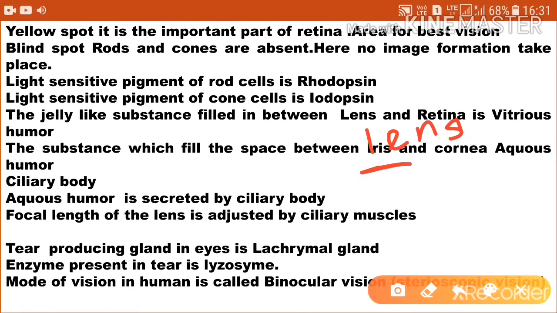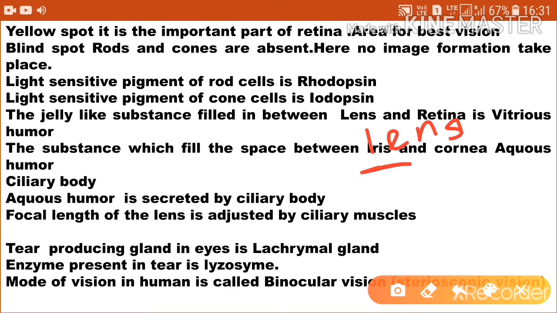Aqueous humor is secreted by the ciliary body, and the focal length of the lens is adjusted by the ciliary muscles. The tear-producing gland in the eyes is the lacrimal gland, and the enzyme present in tears is lysozyme.